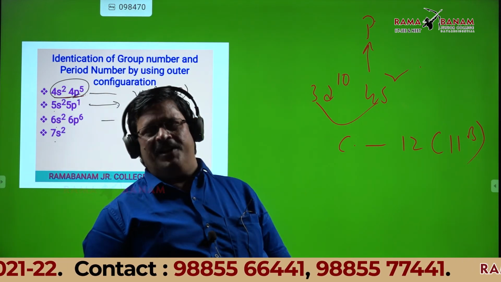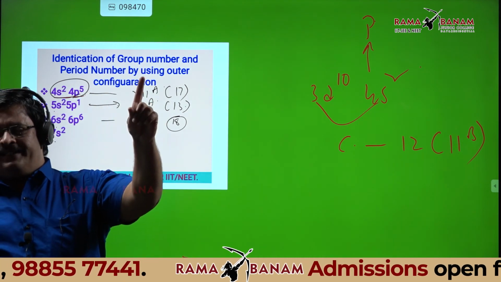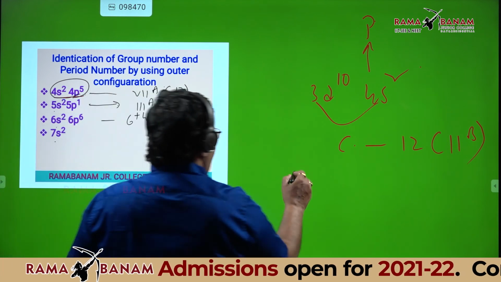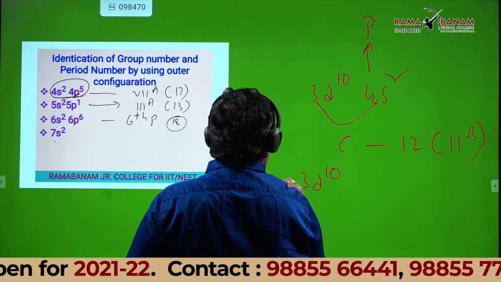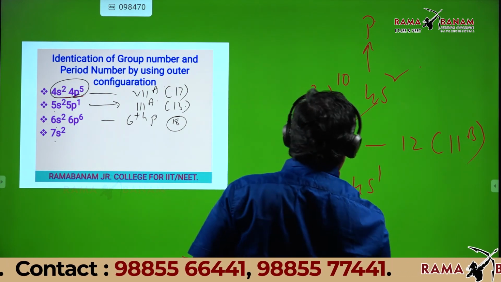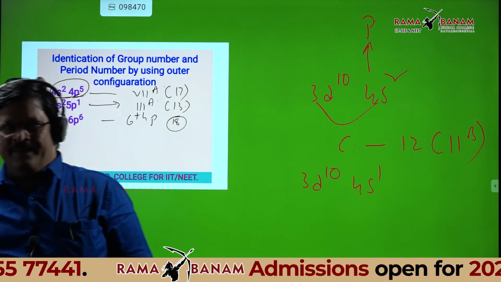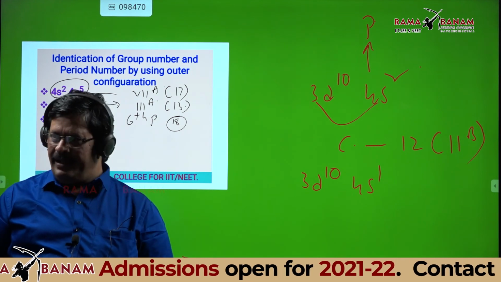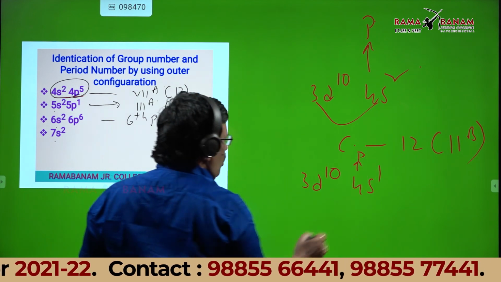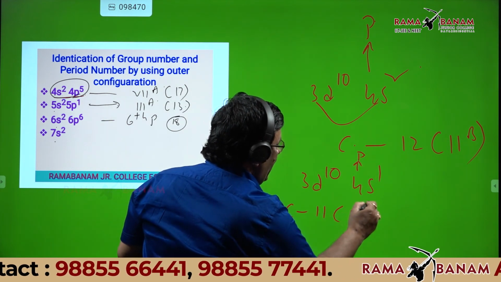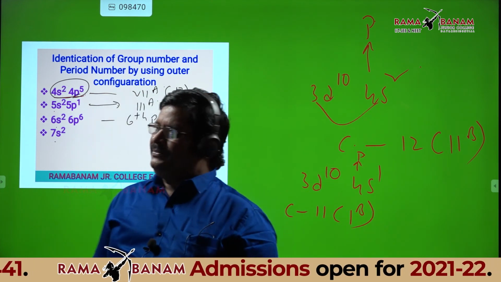Yes, students, don't be confused. Can I give the last one? 3d10 4s1. 4th period, column 11, that's right. Fourth period, column 11, that is also called 1B. Is it okay? Yes, sir.